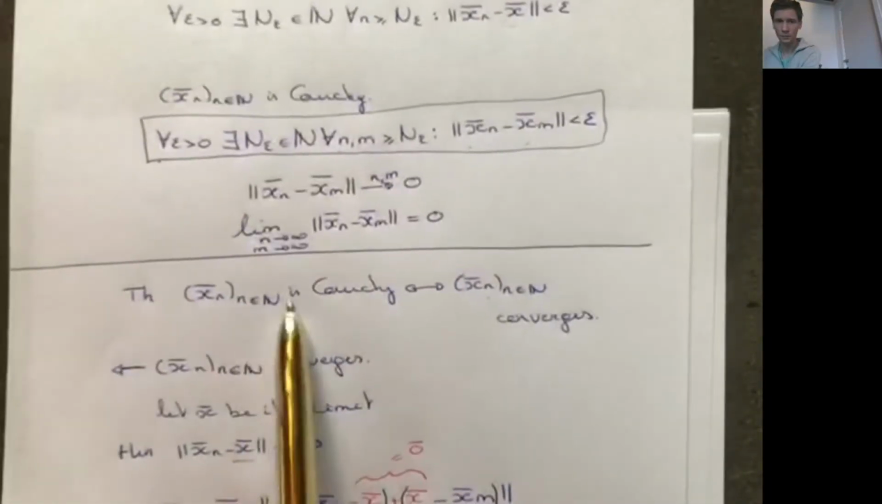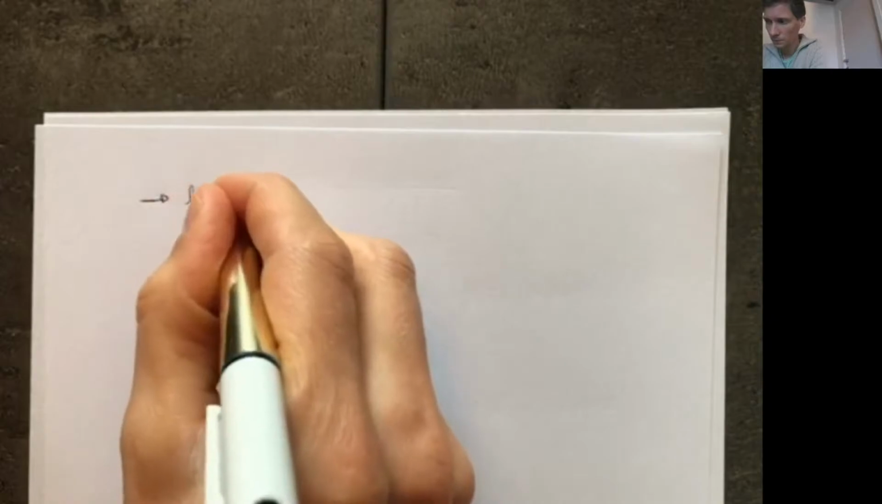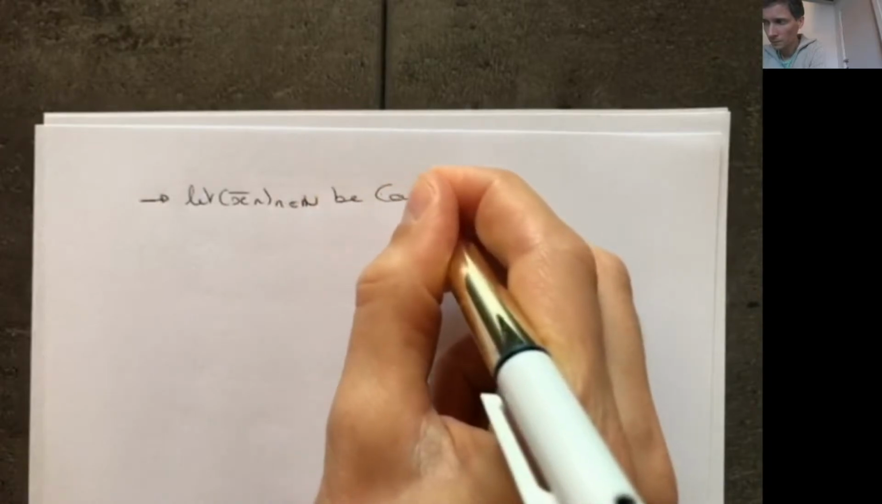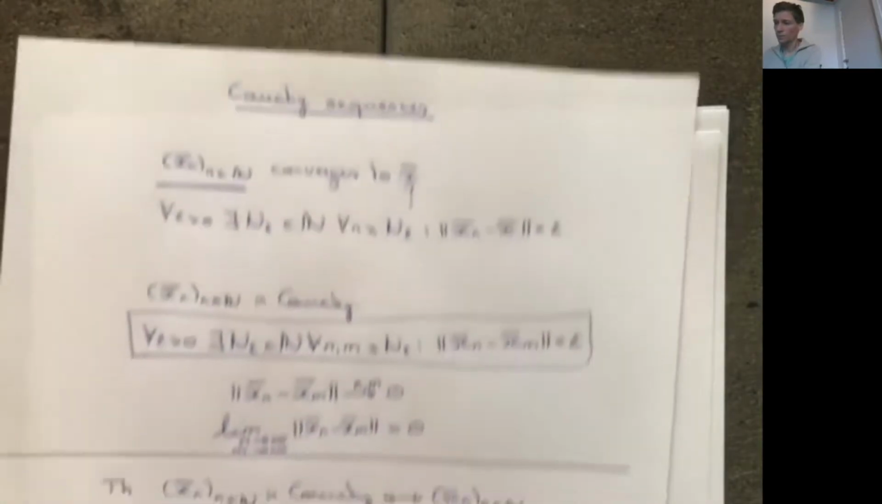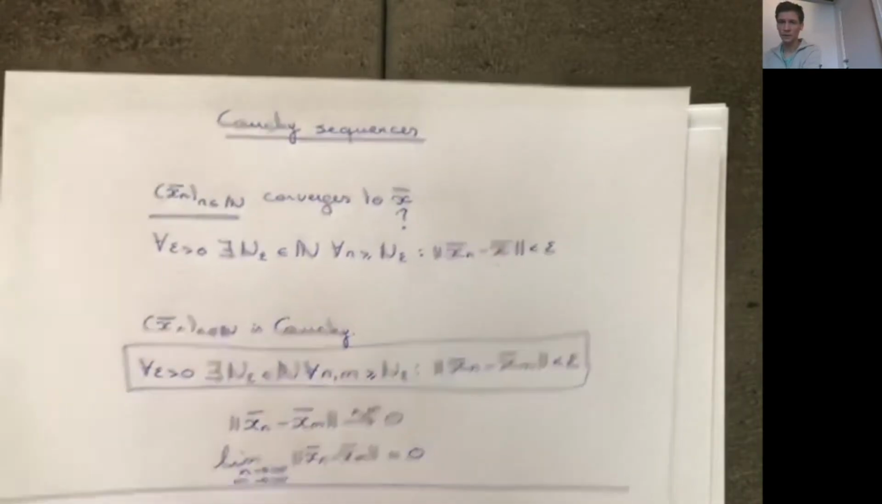And now let's go from left to right. So what do we have? We start with the sequence being Cauchy, and we would like to show that it converges. So let xn be Cauchy. So we know that this happens, and we have to show that it converges to some limit. Now we're basically faced with the same problem, right? We don't know what the limit of this Cauchy sequence will be.